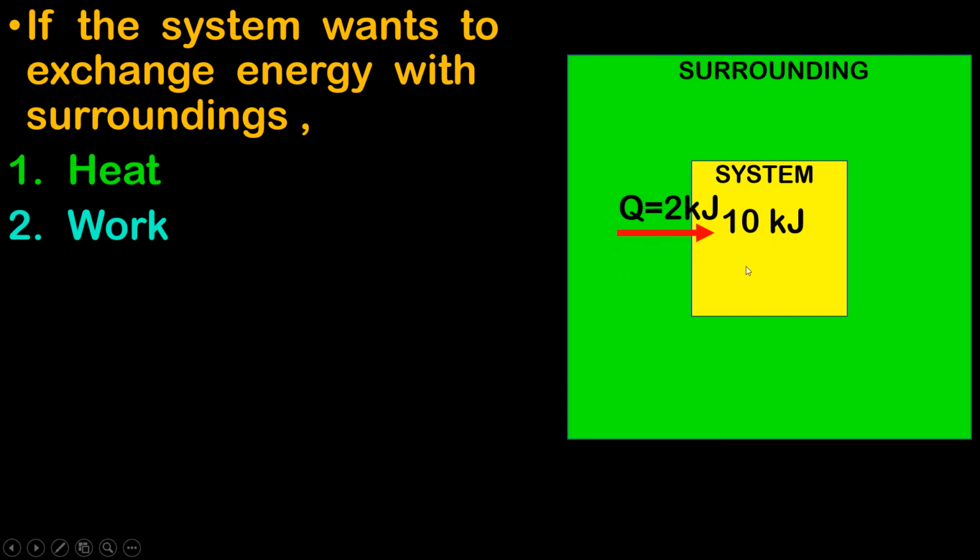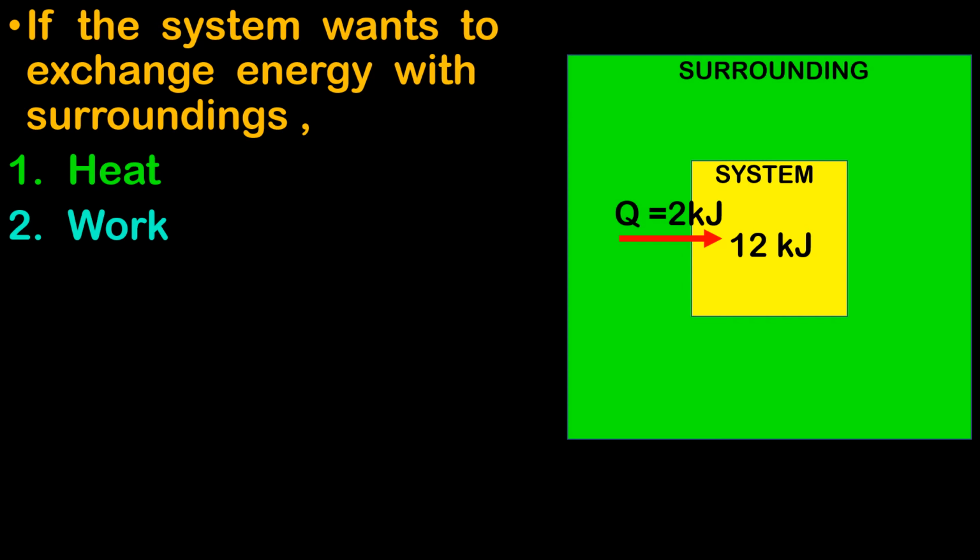Let's say that the heat added is 2 kilojoules. Now if we add heat, then obviously we are going to add energy, because heat is a form of energy. So if you are adding heat, then can I say that the energy of the system will now increase, and will change from 10 kilojoules to 12 kilojoules.